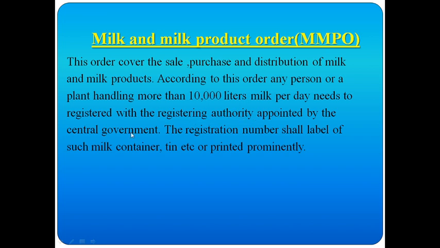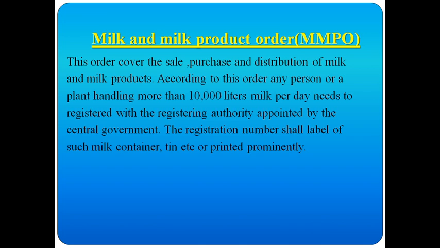Here, don't think of a plant like the plants we grow. That is not a plant. A plant is, for example, Nandini milk dairy; we call that a Nandini plant.